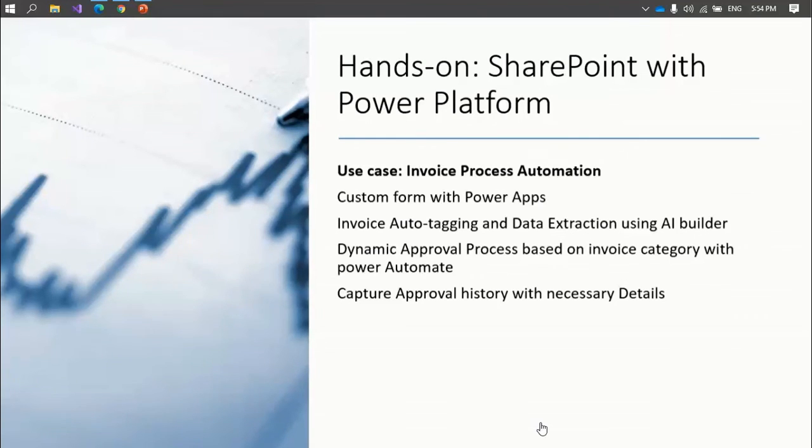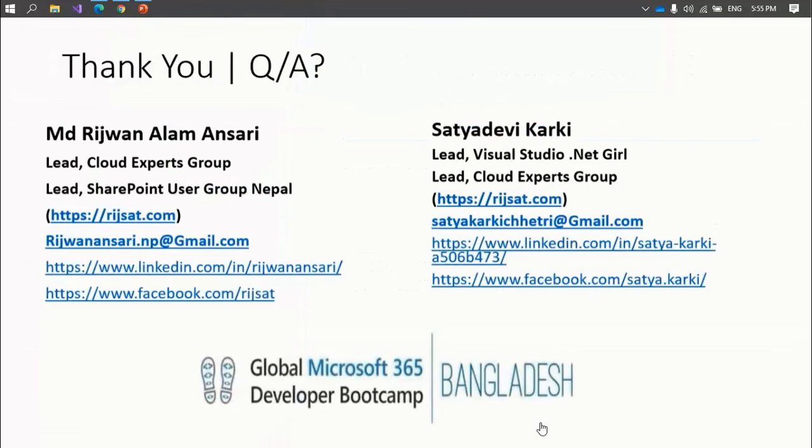So this is what we can do in SharePoint using Power Platform. We can even integrate this platform with SharePoint and with Teams as well, so you will be able to submit and upload documents and do the activities through Teams as well.